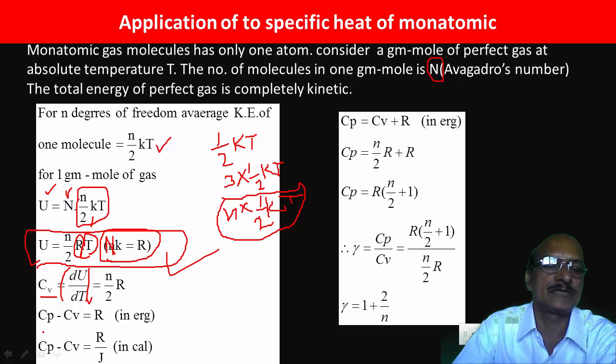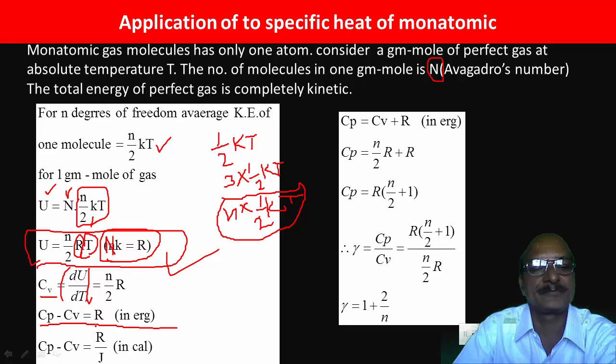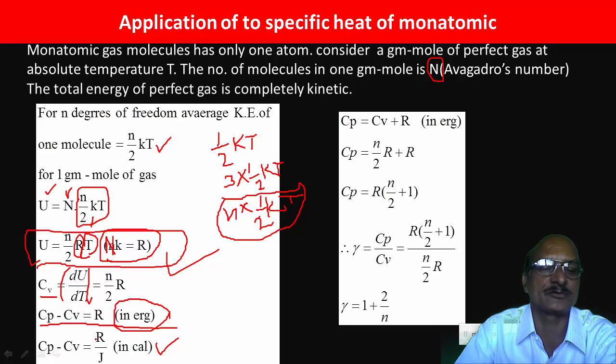Now, we also know the relation between Cp and Cv. That is Cp minus Cv is equal to R. This relation is called Mayer's relation. So according to Mayer's relation, Cp minus Cv is equal to R in erg, or if you want to express it in calorie, we have to divide this by J. So Cp minus Cv is equal to R by J.